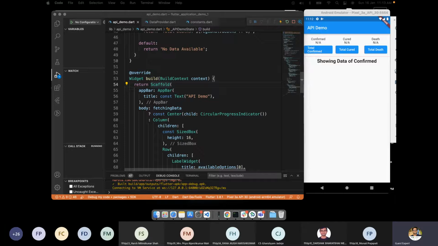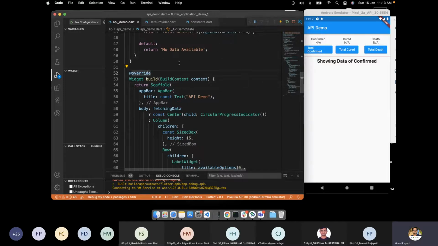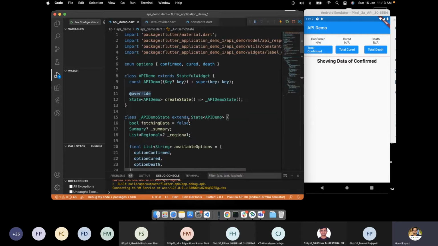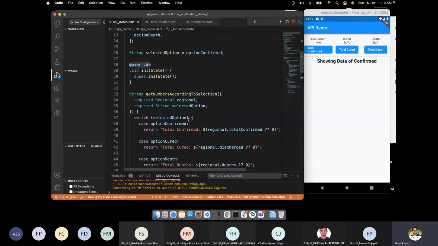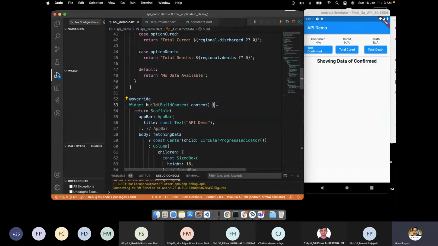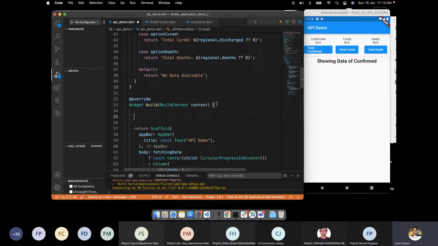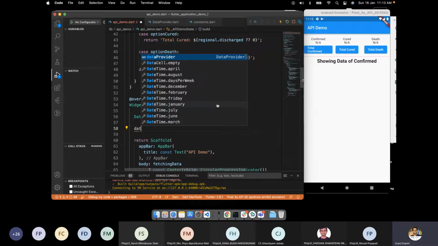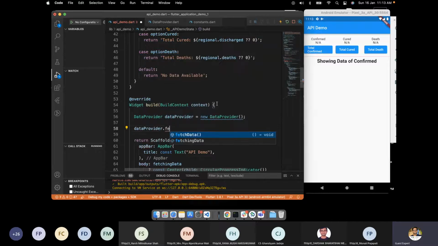So for that, we need to have one object. Before that also, we can do it like this. Let's just not do it by the provider, and let's just get it without the provider, for example. So what I'll do, I can create a dataProvider equal to new DataProvider, and dataProvider.fetchData.